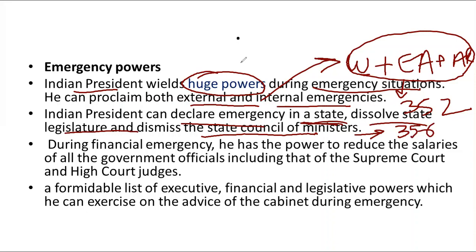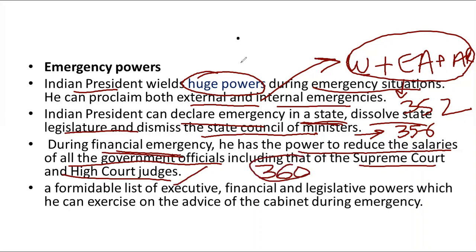In addition to all this, there is also a provision of financial emergency in India, in which the president has the power to reduce the salaries of all the government officials. This also includes the Supreme Court and High Court judges. This is exercised under Article 360, which is called financial emergency. So, in all, there is a formidable list of executive, financial, and legislative powers which the President of India can exercise, but only on the advice of the cabinet.